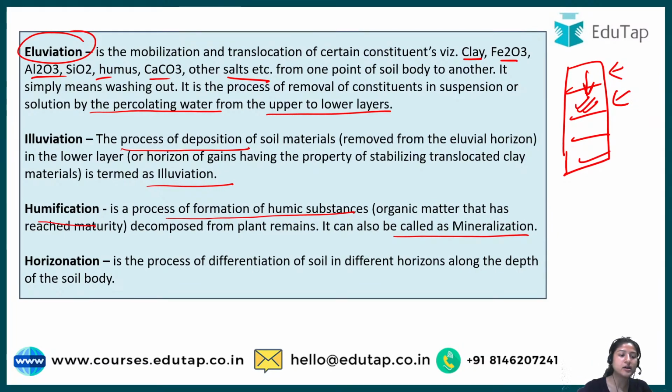And then horizonation. It is the differentiation of soil into different sections, as I have said. These sections are known as horizons, so the process of this differentiation is known as horizonation. I hope this topic is clear to you all. Okay.